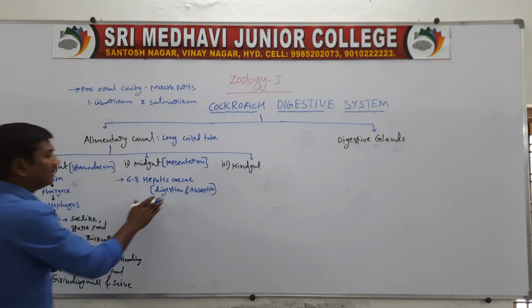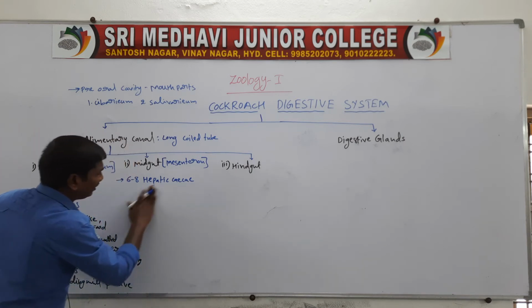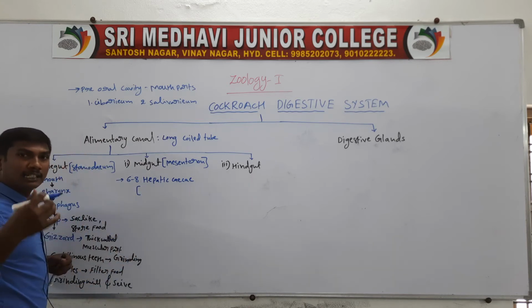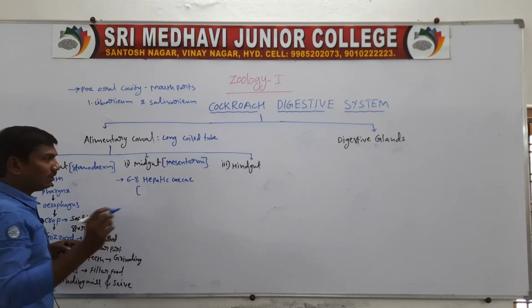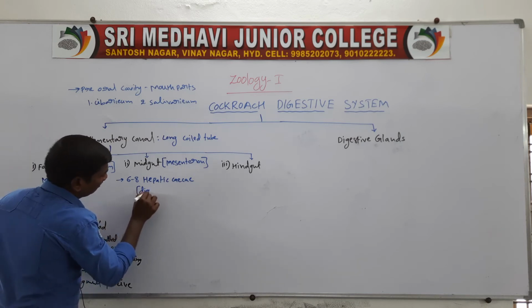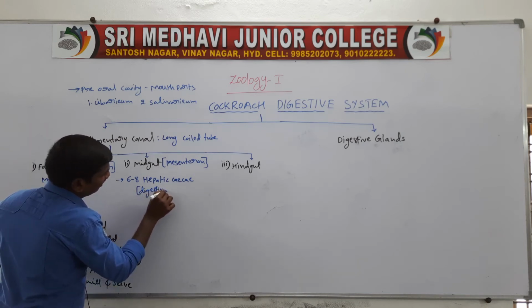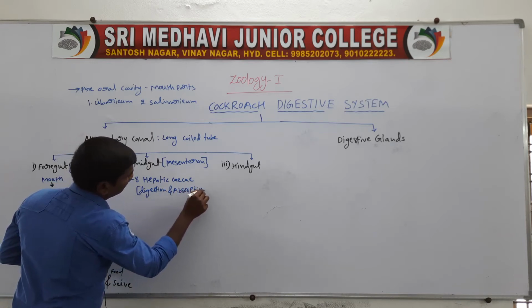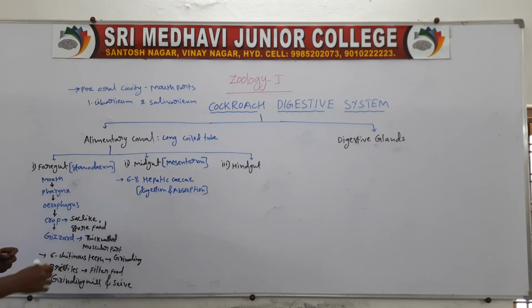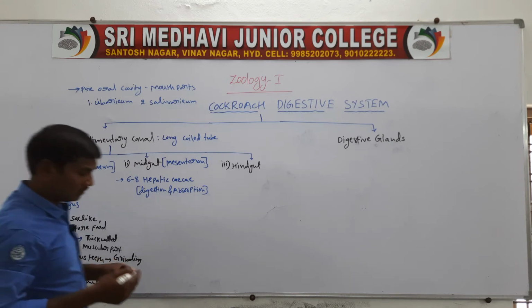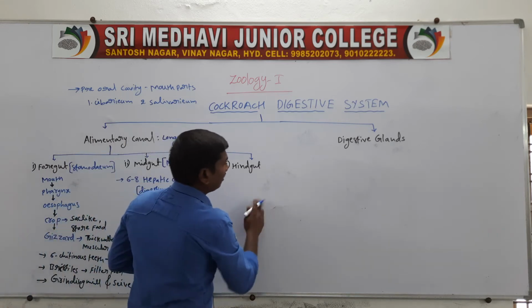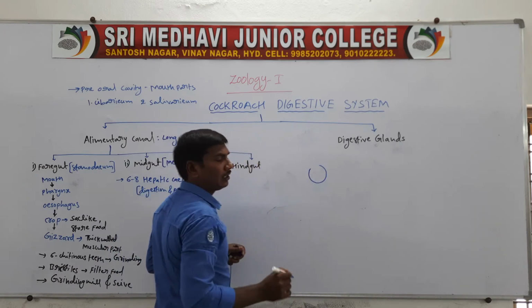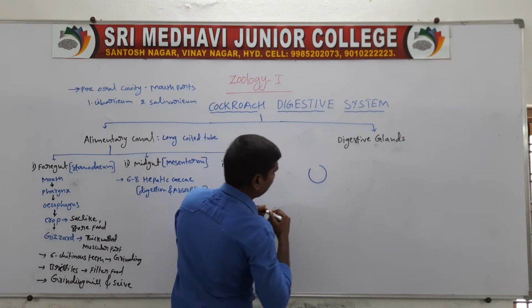So the foregut opens into the midgut. In this region there are 6 to 8 finger-like structures called the hepatic caeca. These help with digestion and absorption. See the rough diagram. These are the gizzard, and the gizzard opens into the midgut.